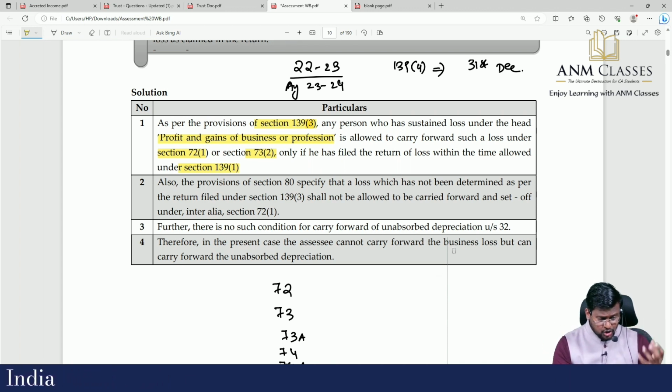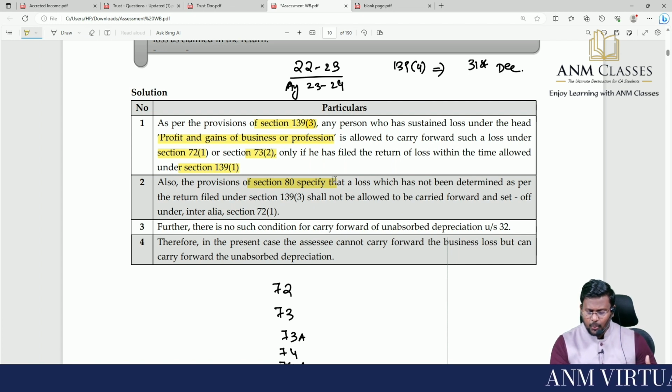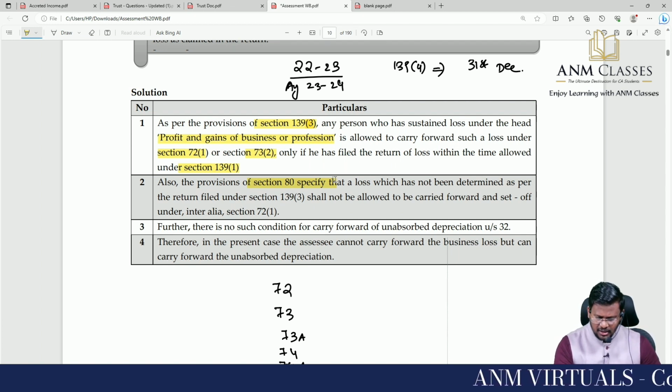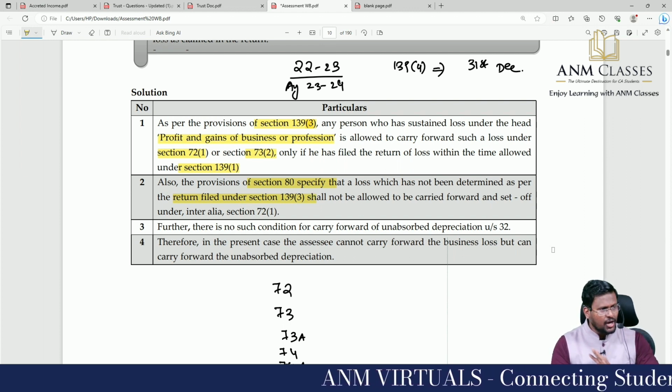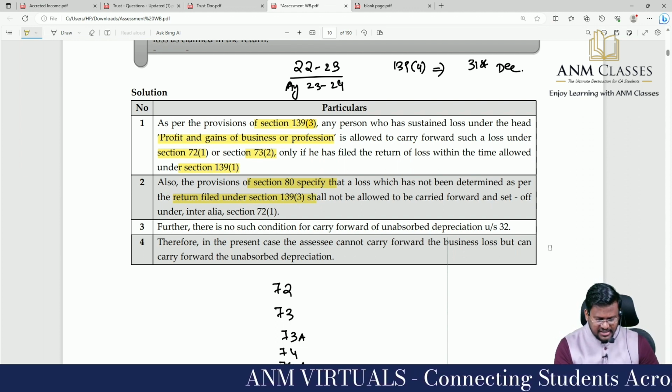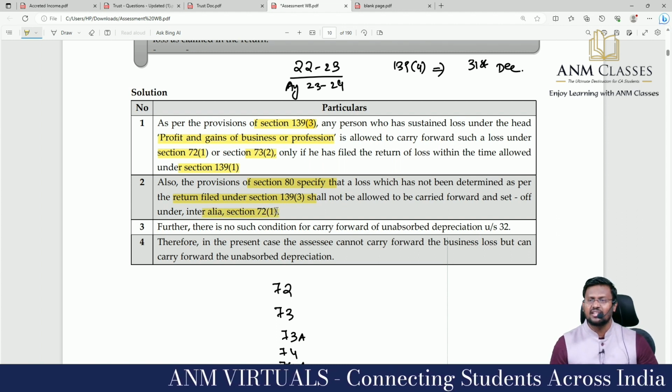Also the provisions of section 80 specify that a loss which has not been determined as per return filed under 139 subsection 3 shall not be allowed to be carried forward and set off inter alia under section 72 subsection 1.